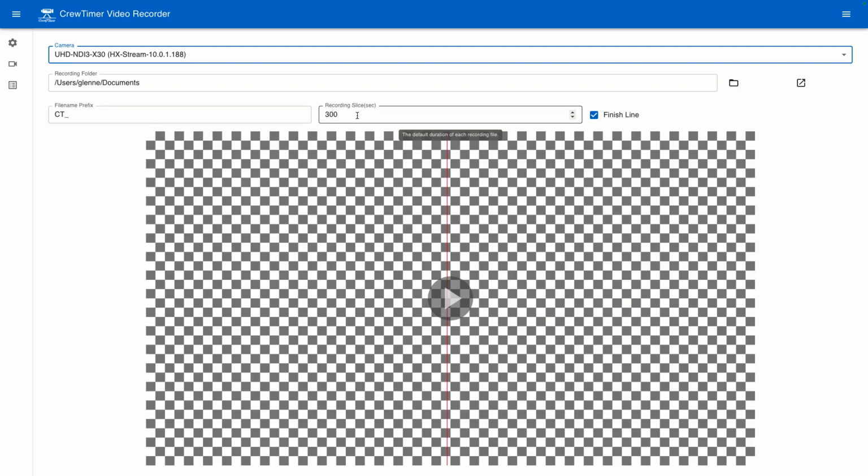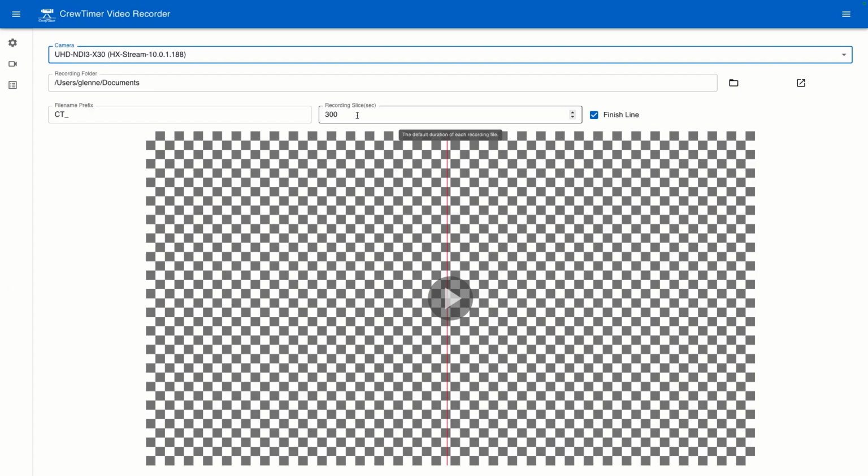And you can specify what's called a recording slice. When recording happens, MP4 files are created on the hard drive at a specific rate. In this case, I've specified every 300 seconds a new MP4 file will be created. Over the course of your regatta, you'll end up with dozens of MP4 files that cover the whole day.